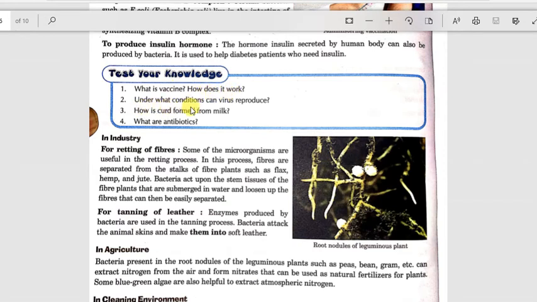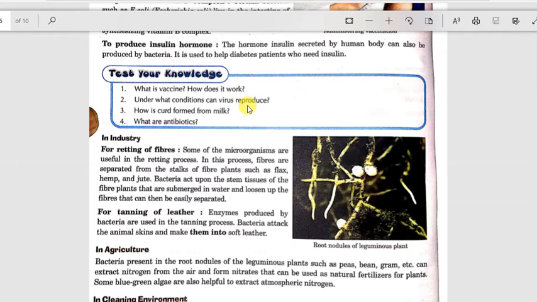Under what condition can viruses reproduce? Viruses can only reproduce when they are inside the cell, inside the body of humans or animals. They reproduce by deriving energy from host cells. How is curd formed from milk? Curd is formed from milk when a starter or some lactobacillus is added to the milk, and then curdling starts.